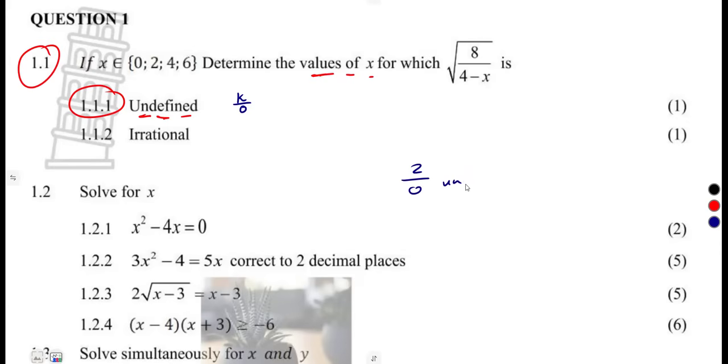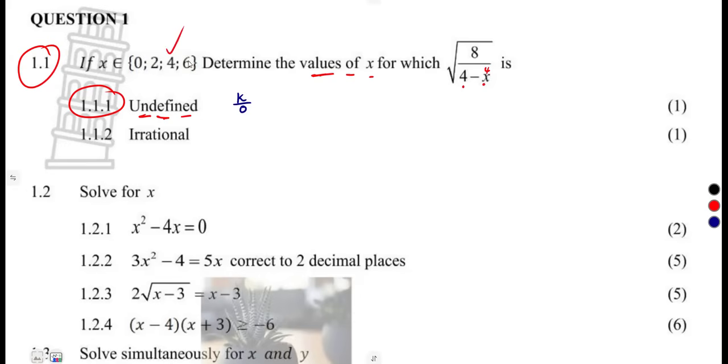It is undefined. So we are looking into that consideration when we substitute the value of x that we're given, that the denominator is going to be 0. So guys, 0 is easily obtained when these two numbers are the same. This is our denominator. When this is 4 and also x is 4, you're going to obtain a 0.